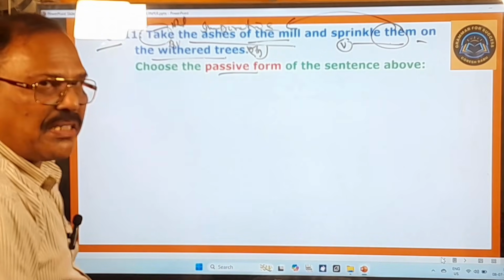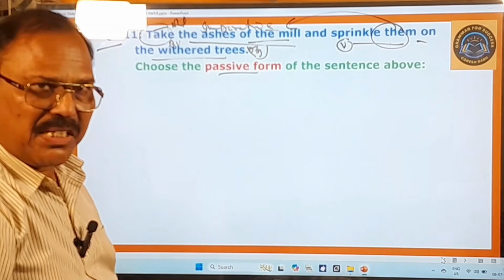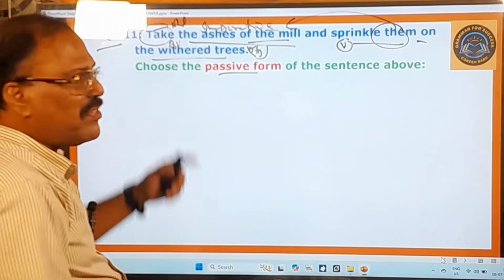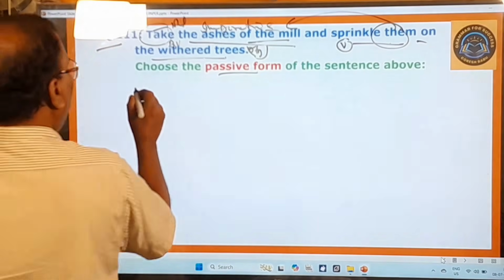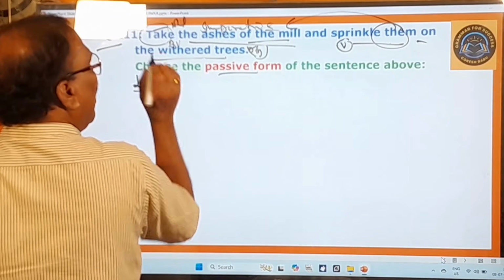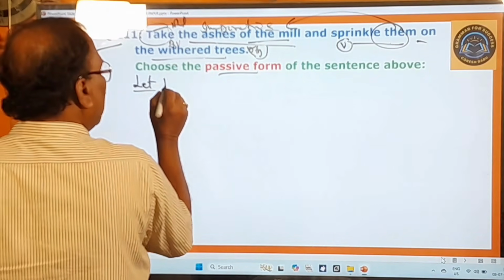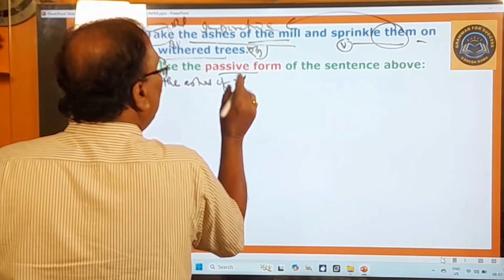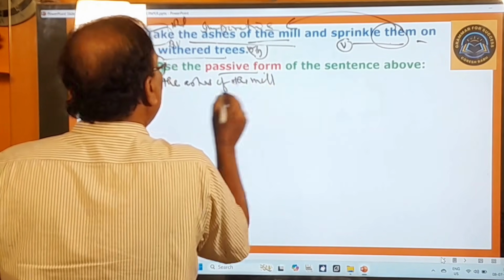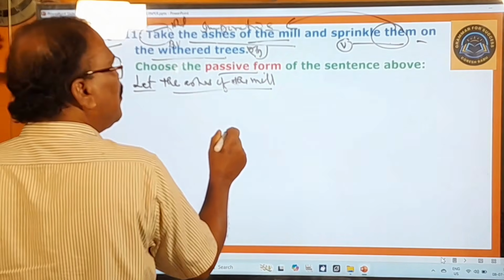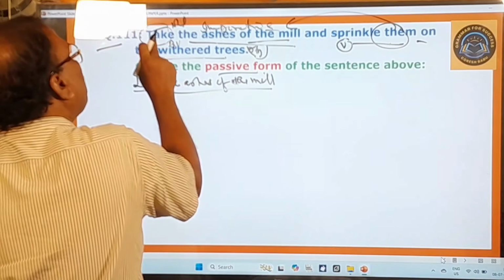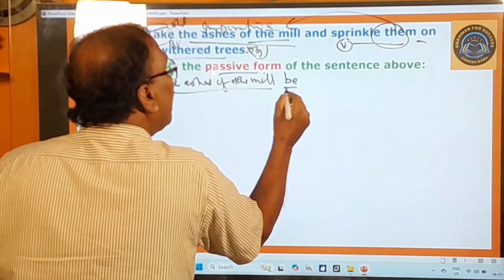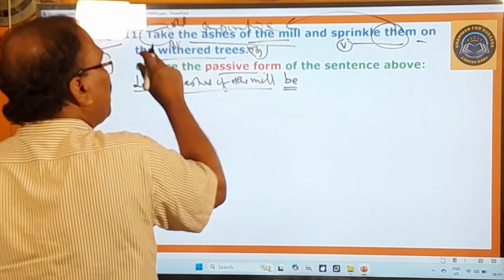Whenever you want to change the imperative sentence into passive voice, you must use what? Let. You must begin the passive form of the imperative sentence with let. So here you pay attention, let is there. And then the object of the sentence must be used here: the ashes of the mill. Afterwards what should you do? You must use the past participle form of the verb, using this be. With be, you have to write the past participle form of this verb.